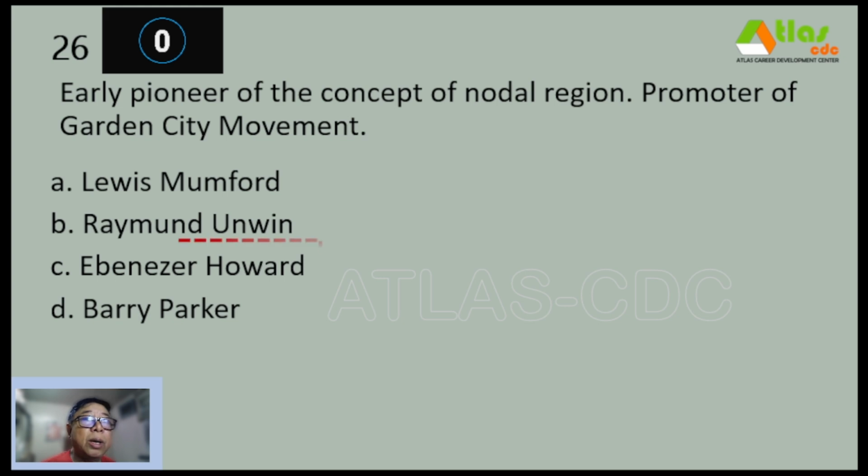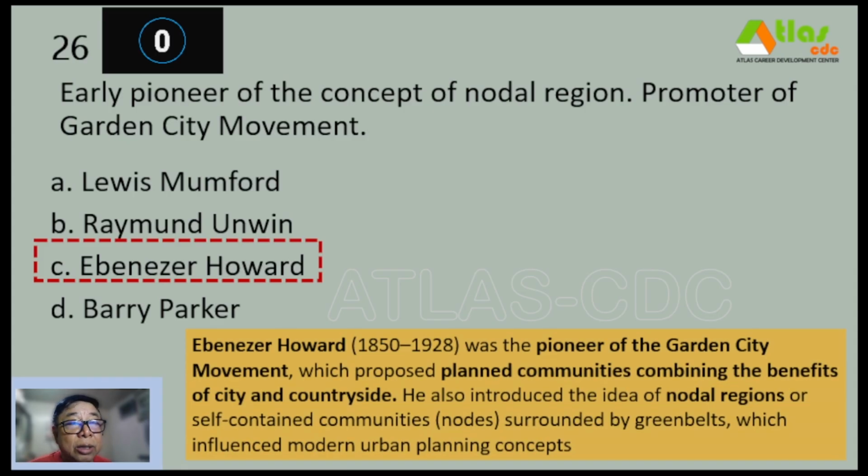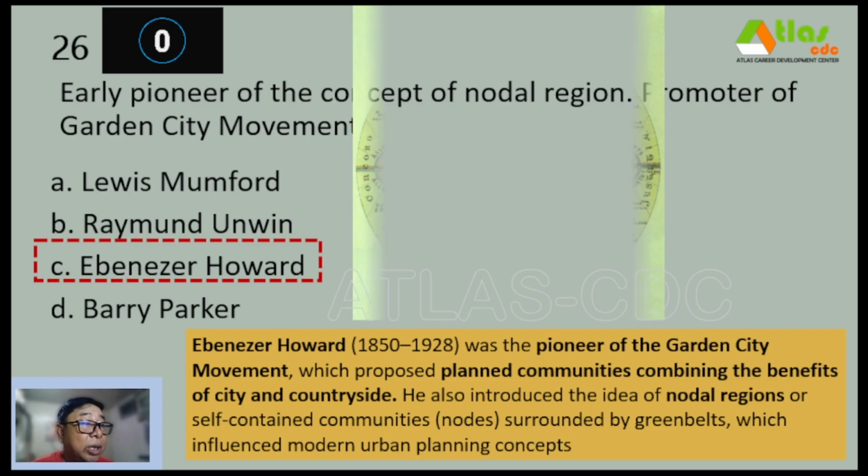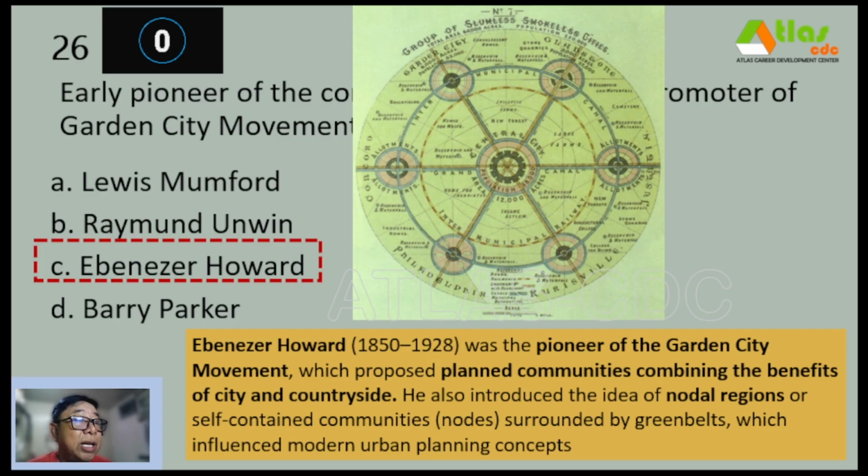And our correct answer is letter C, Ebenezer Howard. So I think na ito kanina, nabanggit na ito. So Ebenezer Howard was the pioneer of the Garden City movement, which proposed planned communities combining the benefits of city and countryside. He also introduced the idea of nodal regions, or self-contained communities or nodes surrounded by greenbelts. Ito yung mga greenbelts, which influenced modern urban planning concepts.